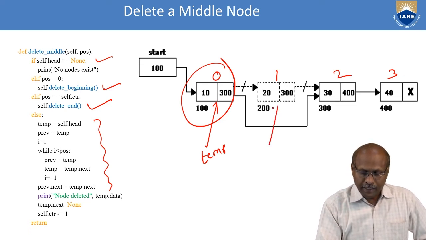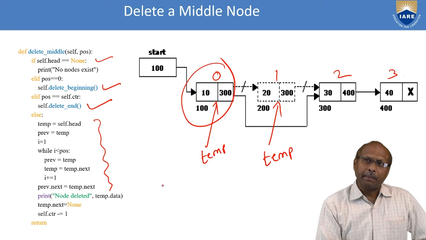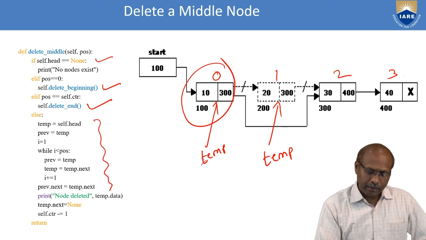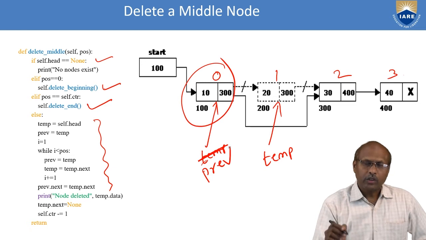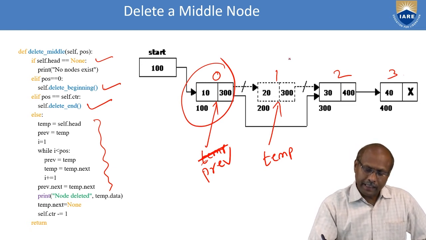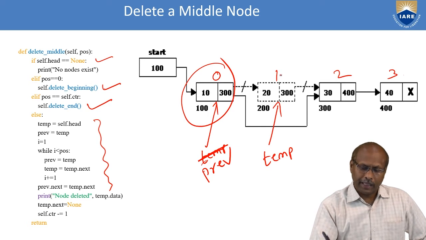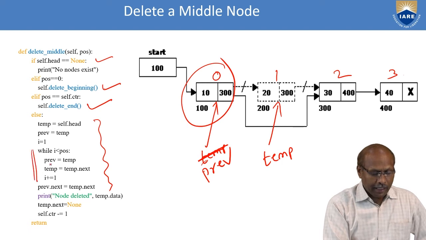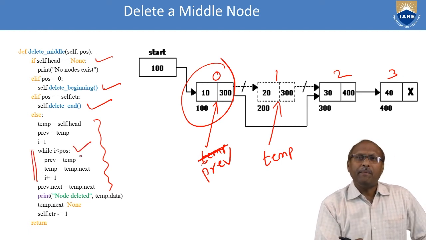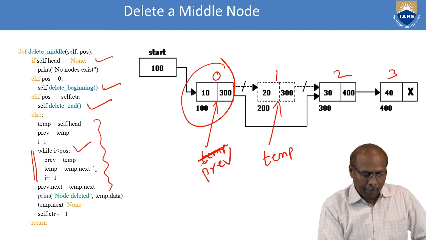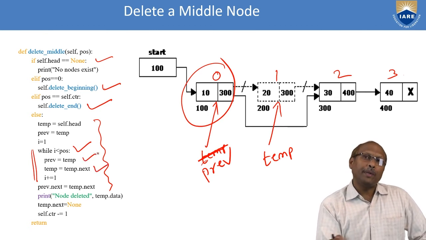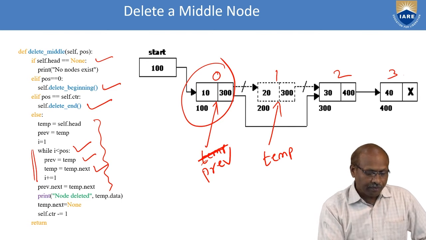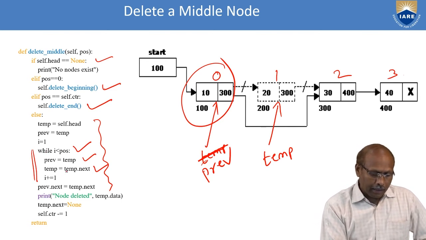When I reach my required position, my temp is here. I will always remember my previous node's address with the help of previous. So previous will be one step back. For example, if I want to delete the first node, then my previous will be at the 0th position. So my loop repeats until my required position. Every time my temp moves forward, temp equals temp of next and previous equals temp. So previous will be remembering the previous node. When my counter reaches the position, it will stop the loop.